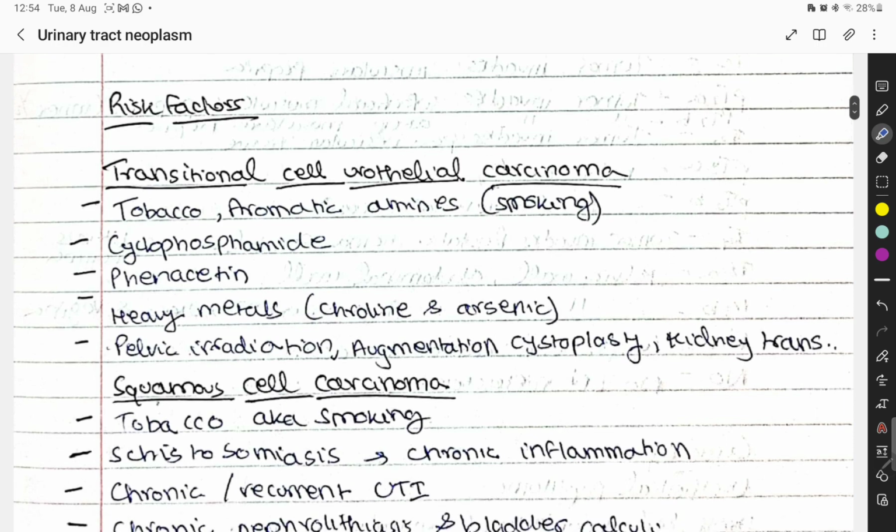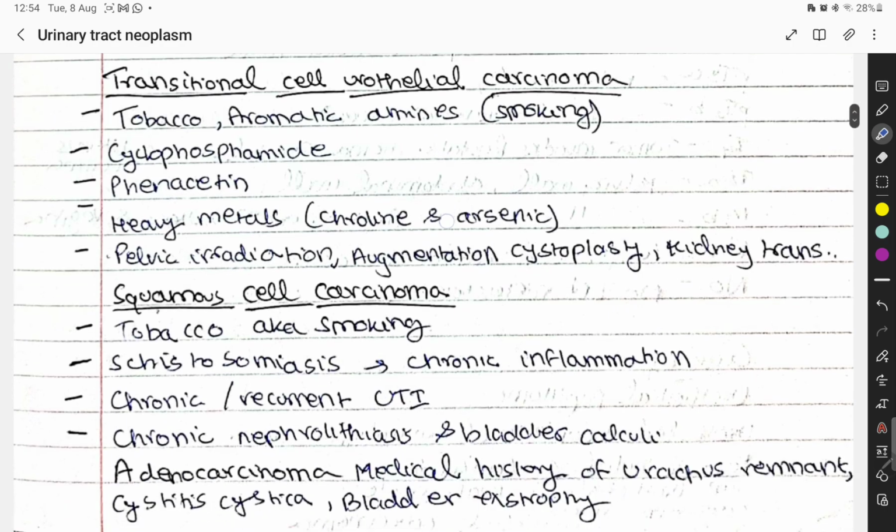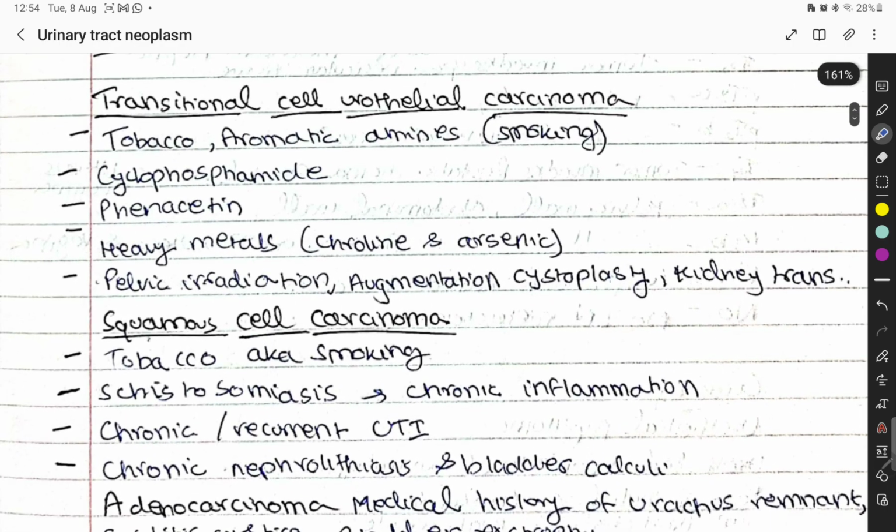Okay. Risk factors of urinary tract neoplasm: there are different risk factors for different types.